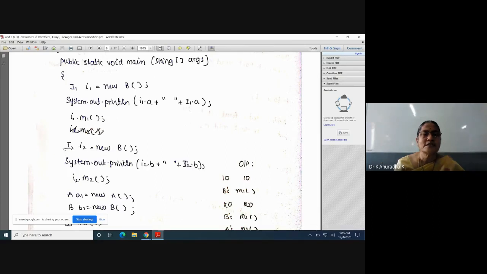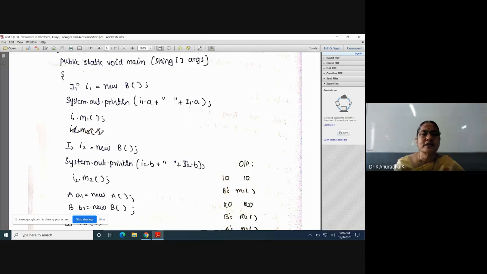Now how do I access the members of interfaces I1 and I2? Because for interfaces we can't create objects with the new operator. The solution for that is upcasting. Because here class B implements I1 and I2, no? That's why I can create an object only for class B. So new B is the B class object.